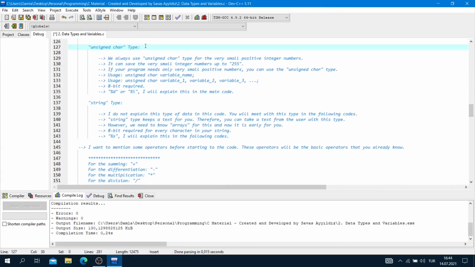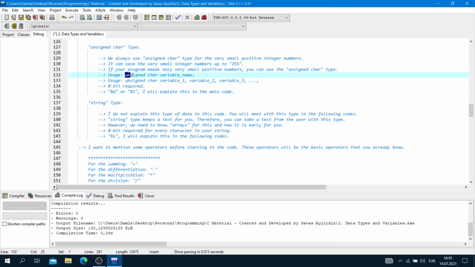Unsigned char type. We always use the unsigned char type for small positive integer numbers. It can save very small integer numbers up to 255. If your program needs only very small positive numbers, you can use the unsigned char type.